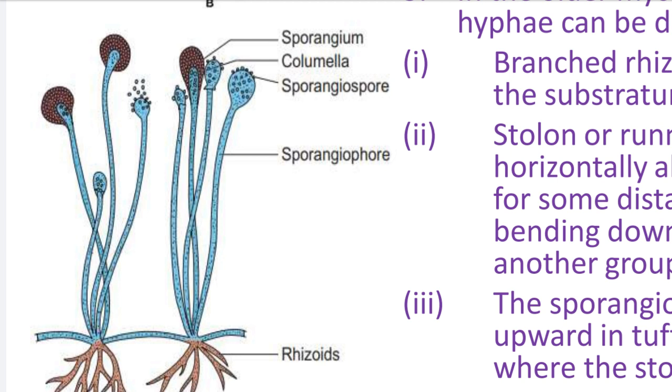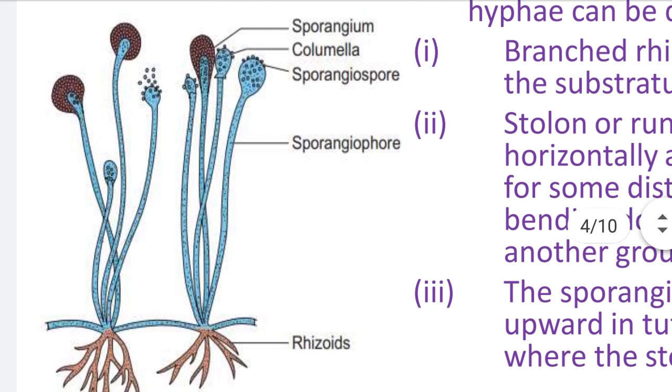At maturity, the wall of the sporangium can break. After the sporangium wall breaks, the sporangiospores are released through air, through different vectors. When released from the sporangium, they can germinate individually, and they again produce new individual mycelium of the rhizopus. So this is the diagram of the matured mycelium of the rhizopus.